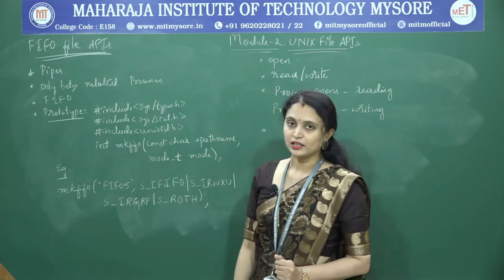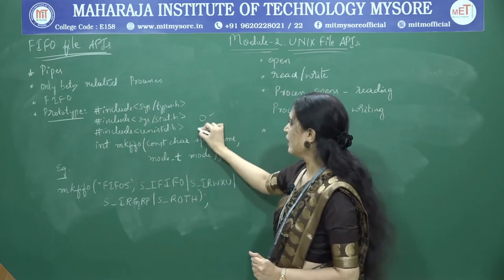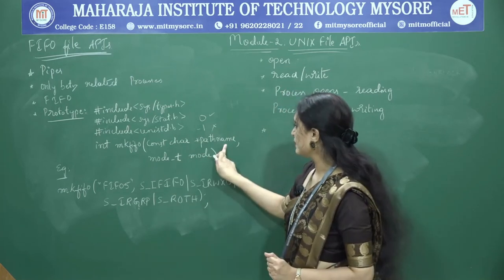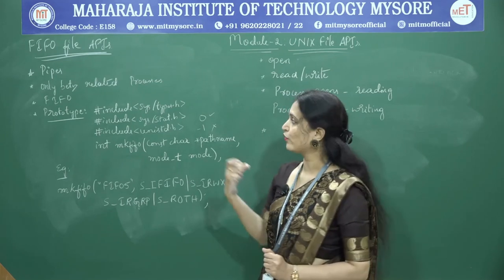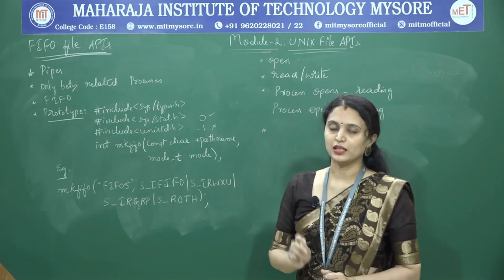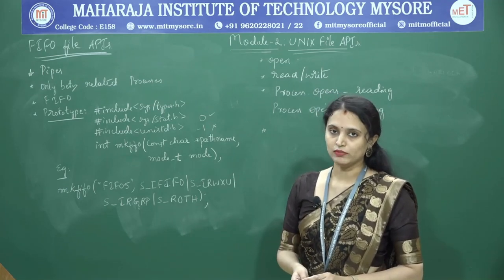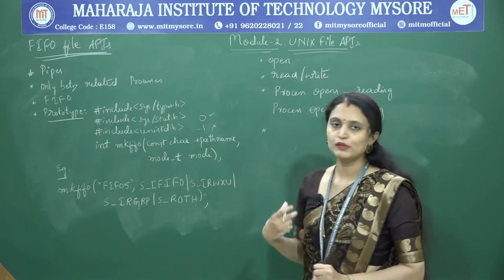This API returns 0 if executed successfully, and -1 if there is any error. The first argument is the path name, that means the name of the FIFO file to be created, and the second argument specifies the access permission for user, group and others. Along with that, one more flag will be specified to indicate this is a FIFO file.